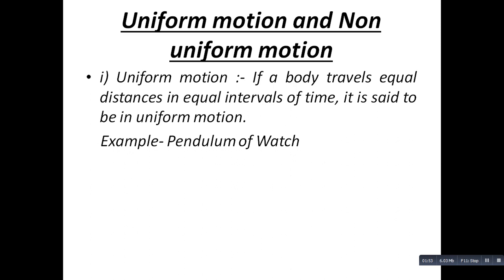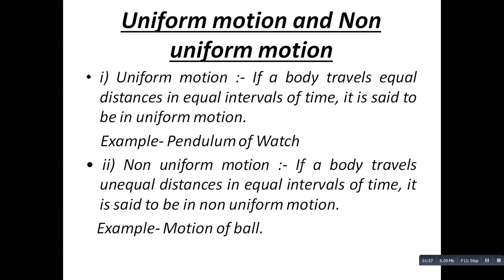For example, pendulum of a watch. And second, non-uniform motion: if a body travels unequal distance in equal intervals of time, it is said to be in non-uniform motion. For example, motion of a ball.